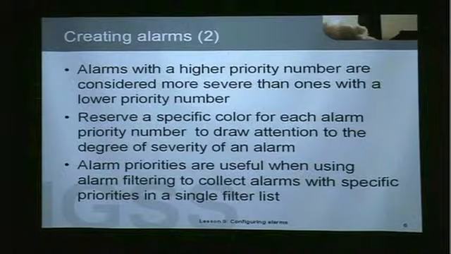You should reserve a specific color for each alarm priority number, again, to draw the attention of the operator to the degree of severity of a particular alarm. As I mentioned before, these priorities can be used very nicely in alarm filters in the alarm list, the active alarm list.